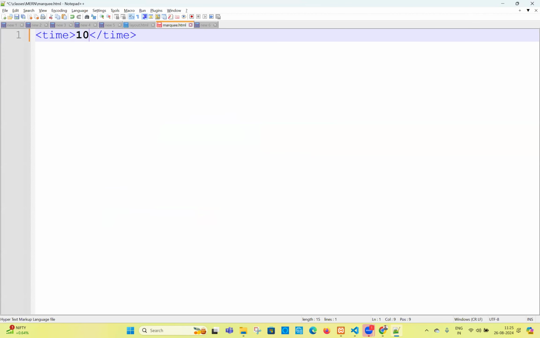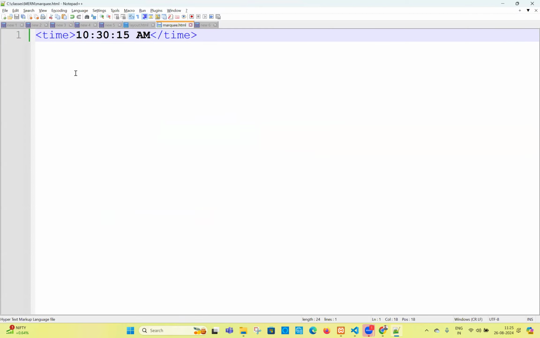For example, I'm writing a time format, 10:30:15 a.m., hours, minutes, seconds. Now you run the file. Let us see what output we are going to get. So will it display the time like this? Yeah, it is coming normally only.